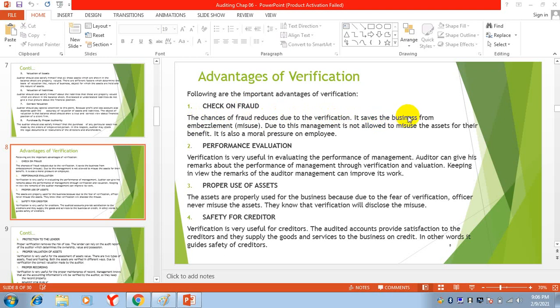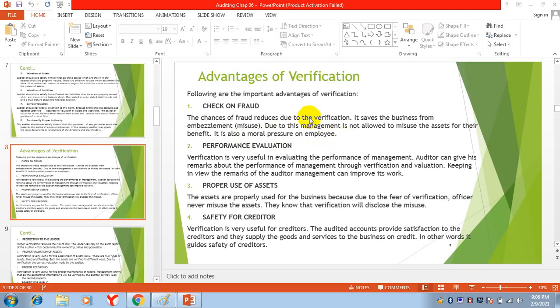It saves the business from embezzlement and misuse. Nobody will misuse because everybody knows that there will be proper verification by the auditor. Due to this, management is not allowed to misuse the assets for their benefit. It is also a moral pressure on the employees.